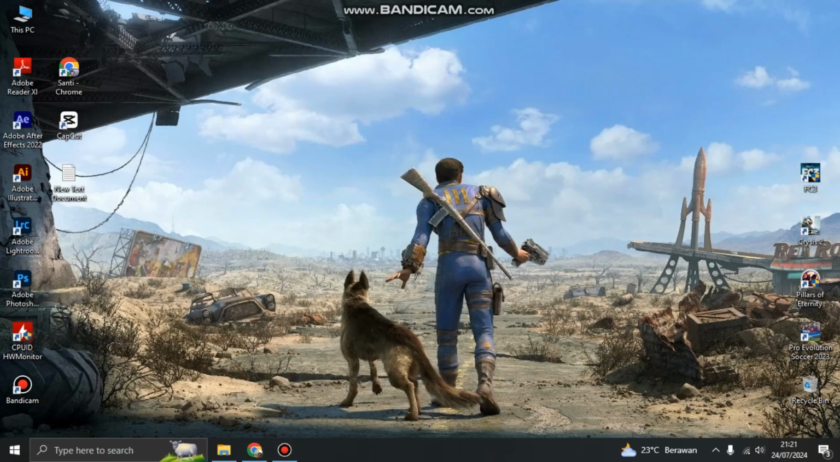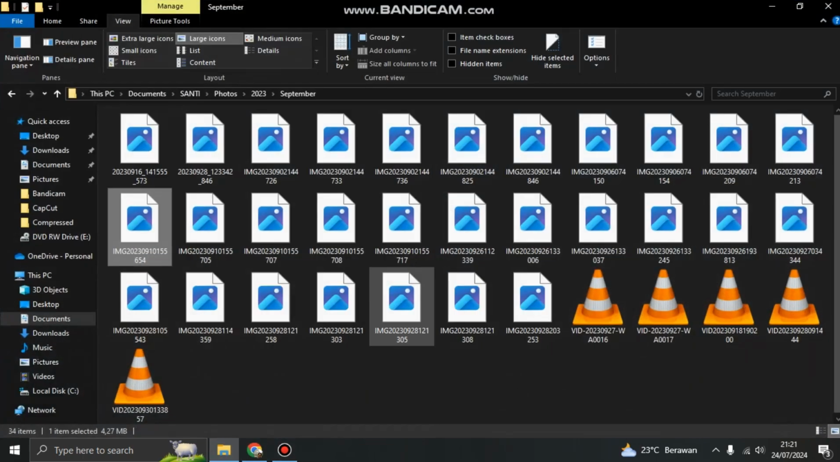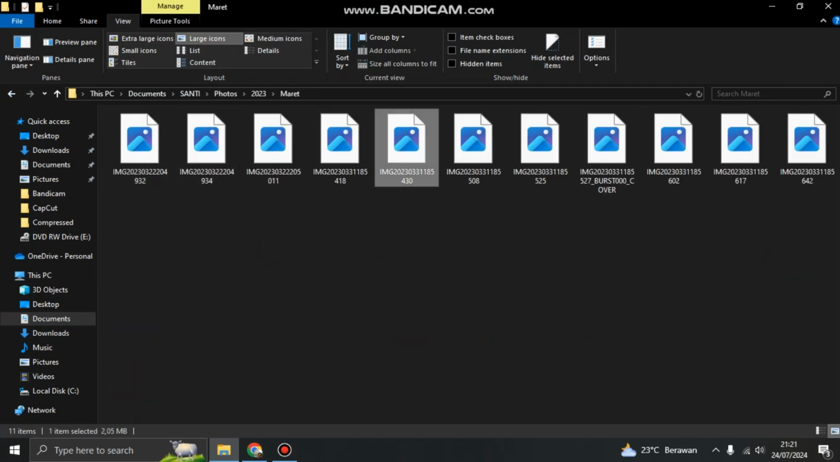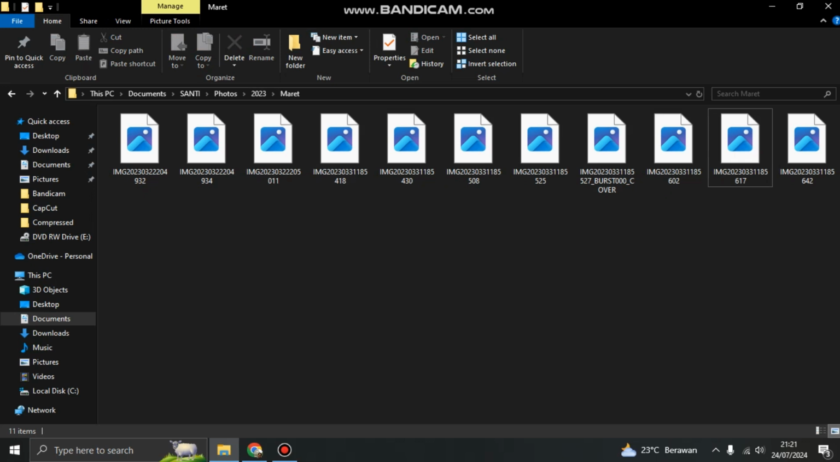Today I'm going to show you how to fix this in Windows 11 or 10 if your image or photo is not showing in your Windows Explorer. For example, like this, it's just an icon. If you change or search your photo folder, it's just an icon, not showing your image. So it's easy to fix.